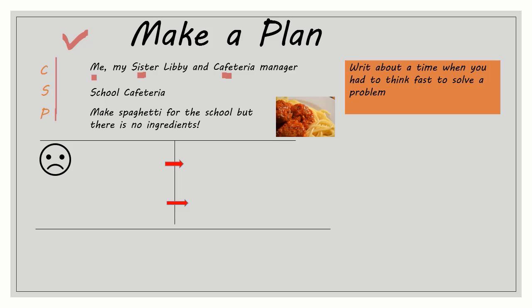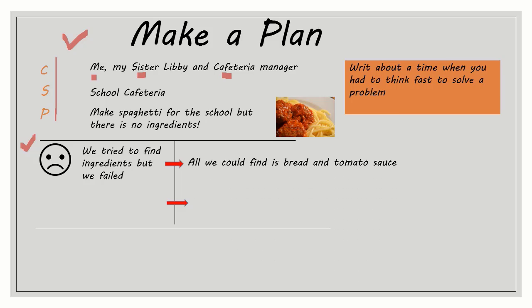Now, my second part will be the middle part of the story. In the middle part, I'm going to show two attempts which fail. The first attempt: we find that we don't have ingredients to make spaghetti, but we find that we have bread and tomato sauce.